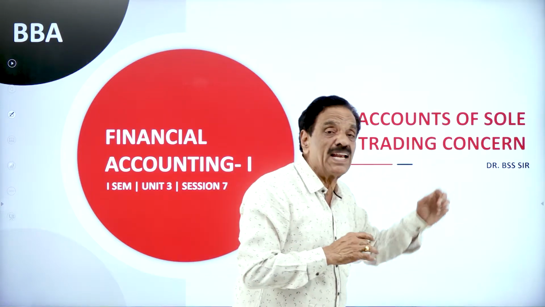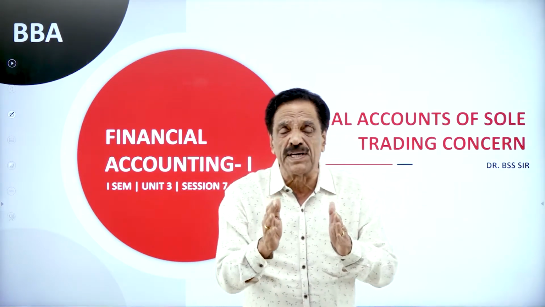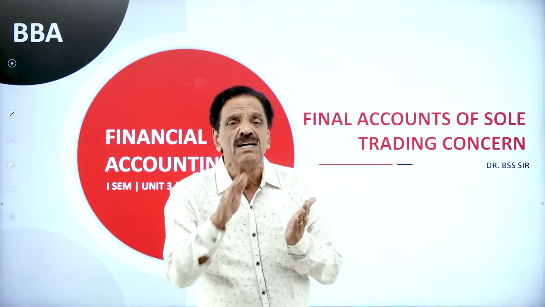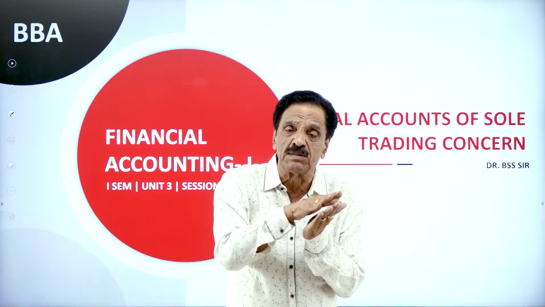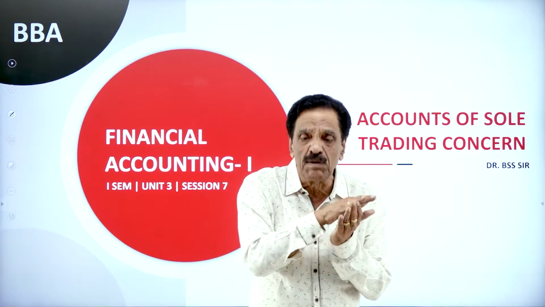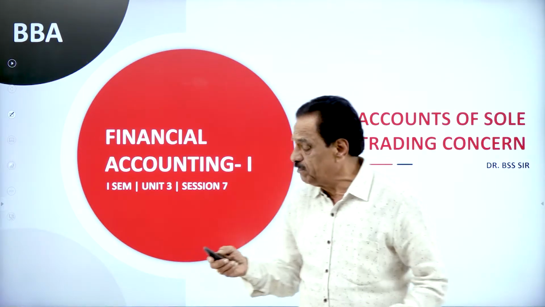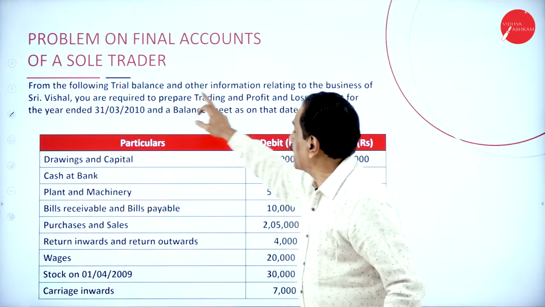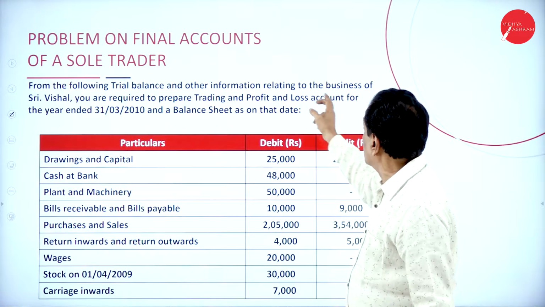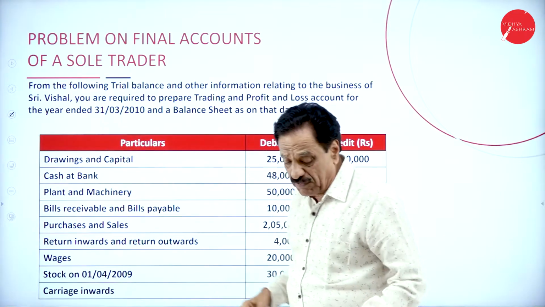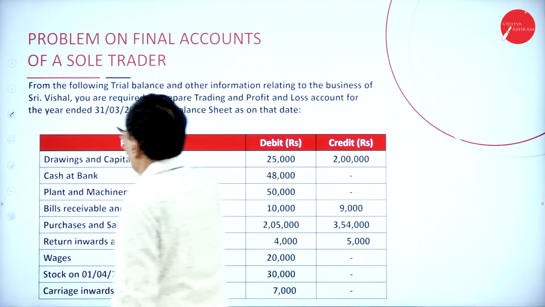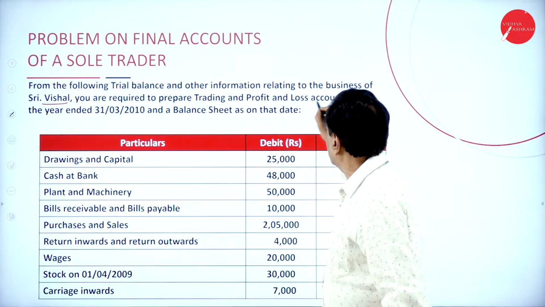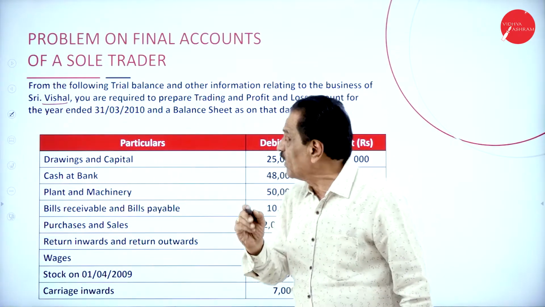We are doing the final accounts, which means we are going to prepare the trading account, profit and loss account and a balance sheet based on the trial balance. Based on the trial balance, we move on to the problem now. So this problem: from the following trial balance and other information relating to the business of Sri Vishal, we are talking about Mr. Vishal, you are required to prepare trading and profit and loss account for the year ended